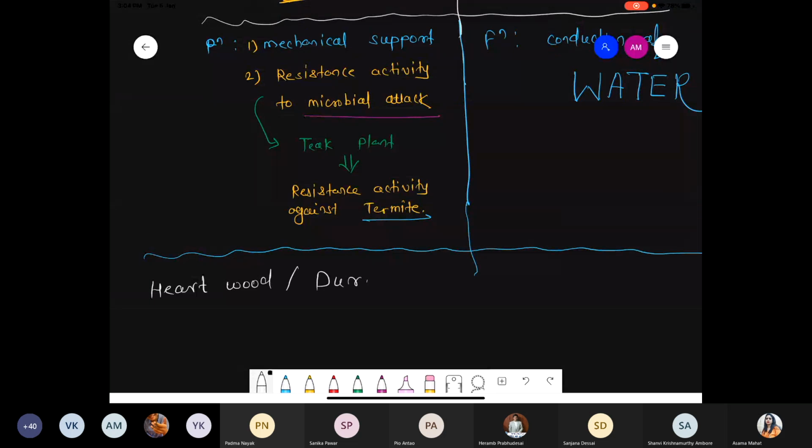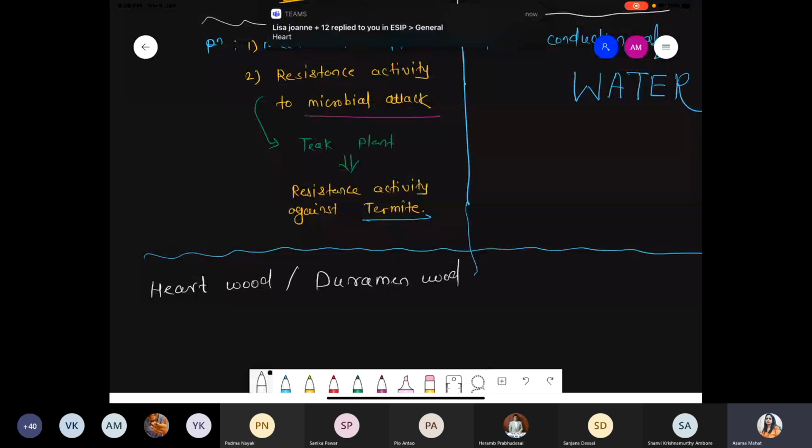duramen wood. Duramen is what we talk about, remember? So duramen wood means it has a quite longer lifespan. They can sustain, they can live, they can keep resistance activity for more time. So hardwood is also called the duramen wood.